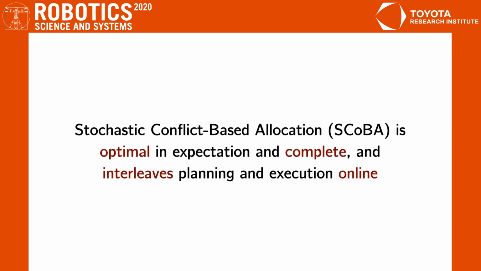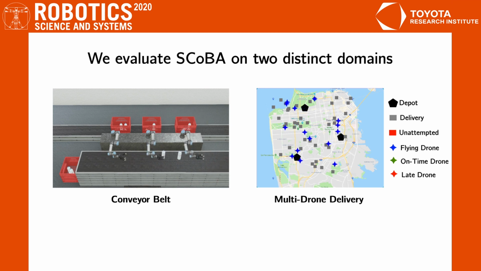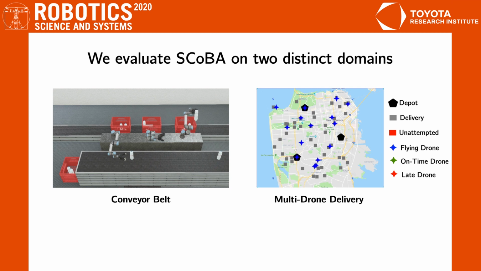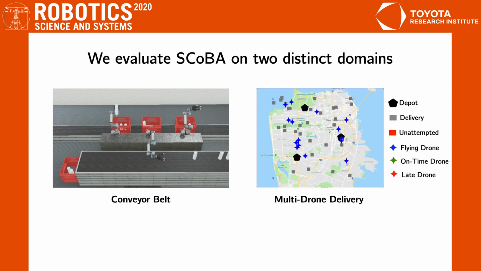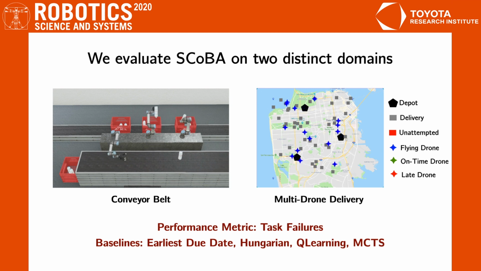Our algorithm, Stochastic Conflict-Based Allocation or SCoBA, is optimal in expectation and complete under mild assumptions and can interleave planning and execution online for new tasks. To evaluate SCoBA, we set up two distinct robotics-inspired simulation domains from earlier: conveyor belt pick and place and multi-drone delivery dispatch. In the interest of time, I'll only discuss our results for the primary performance metric, minimizing the number of task failures at the end of an operation horizon.